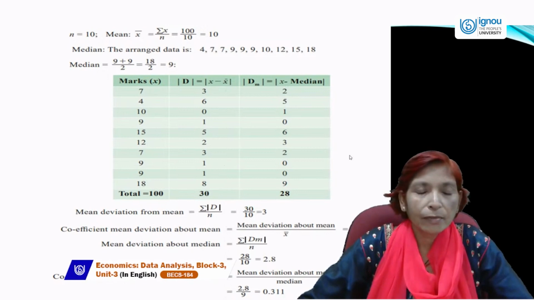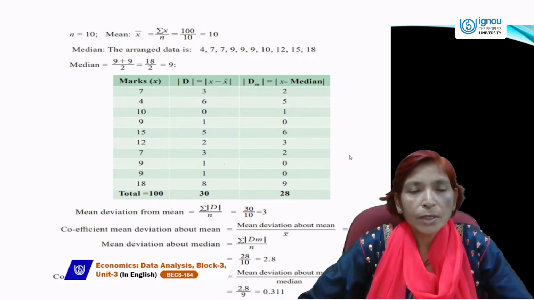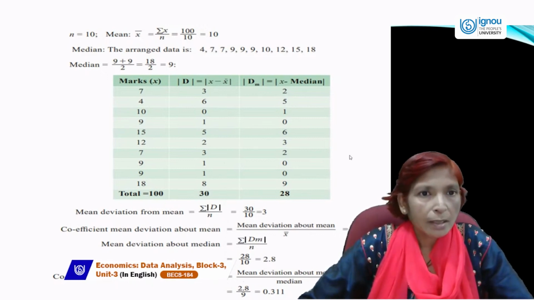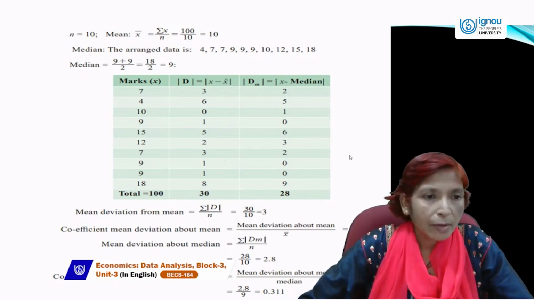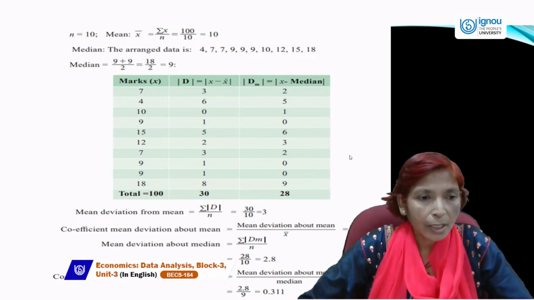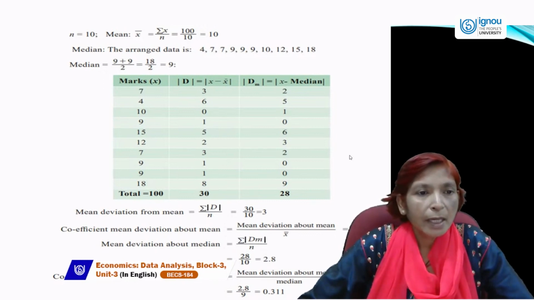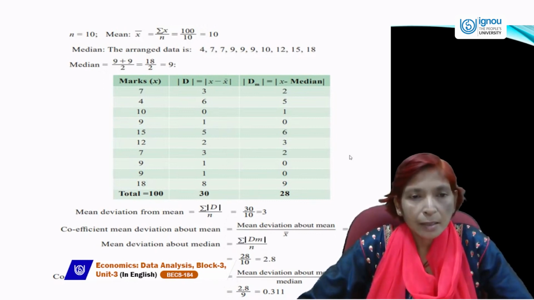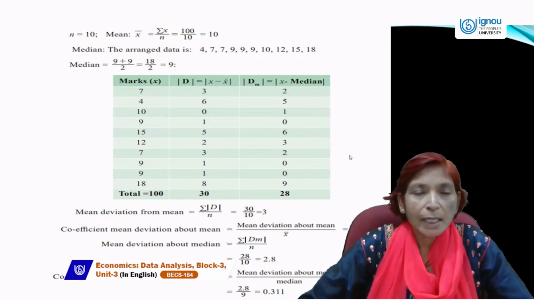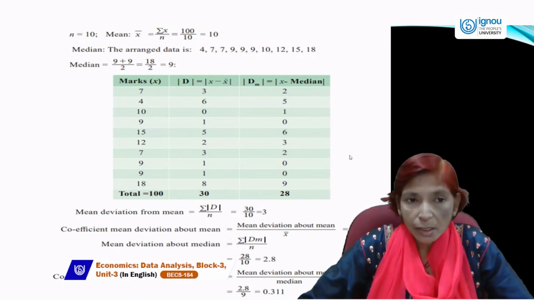And if we take the deviation from the mean, then we will put the modulus, |x minus x bar|. Here the given digits are 7, 4, 10, 9, 15, 12, 7, 9, 9, 18. So x minus x bar means 7 minus 10, which should be minus 3.